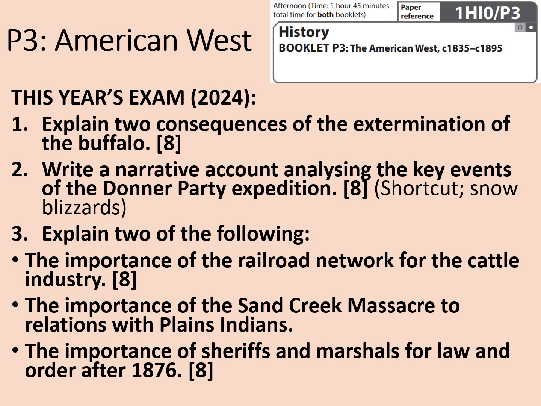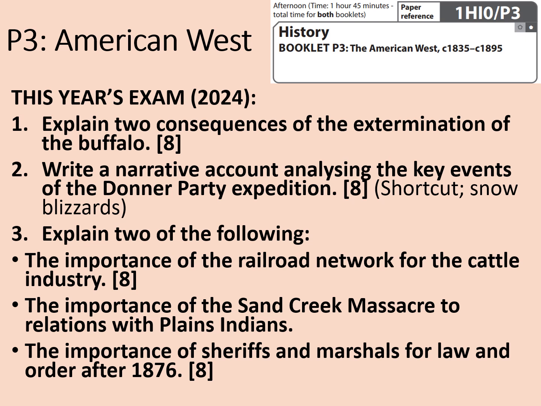And in terms of the last one, the feedback I'm getting is that this one was the most tricky one. You either know it or you don't. The sort of mistake you could make with it would be to refer to law and order before 1876, for example, the problems and vigilantism that you had in the era of the gold rush. But actually, as long as you are focused on the post-1876 era, with examples like Wyatt Earp, then actually that'd be pretty good.